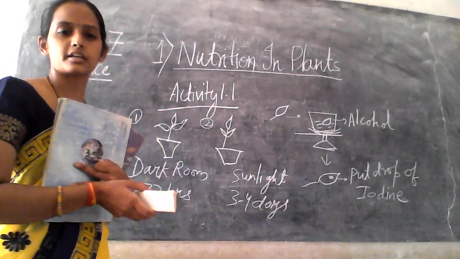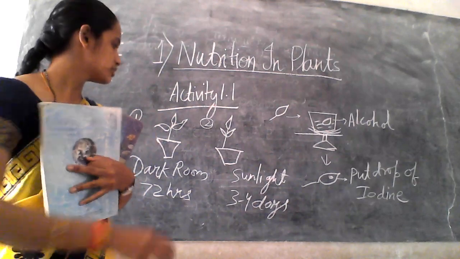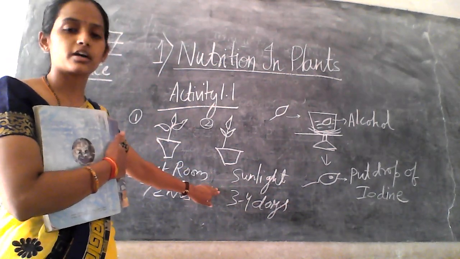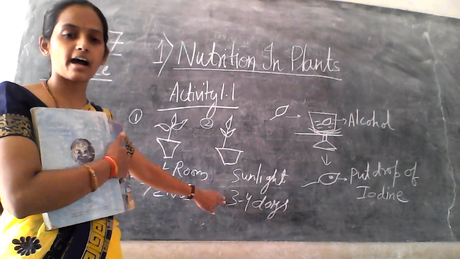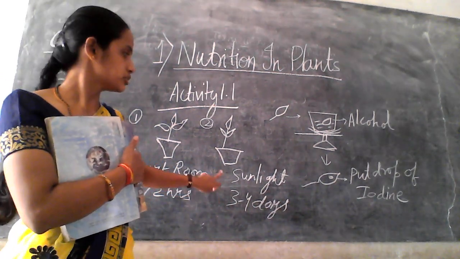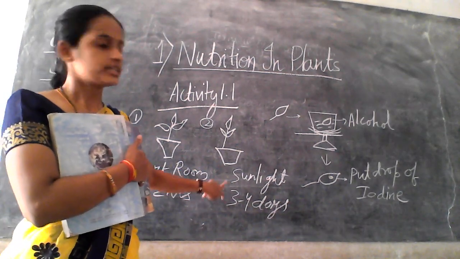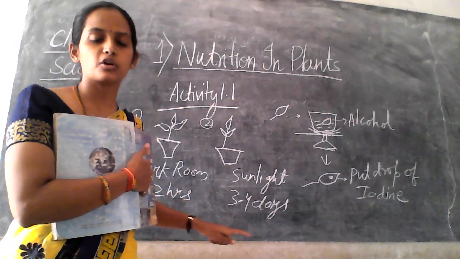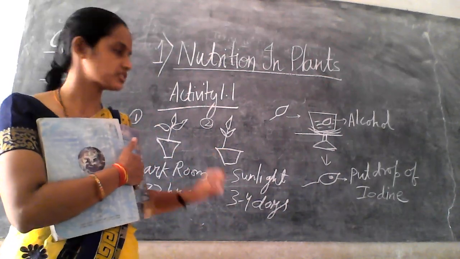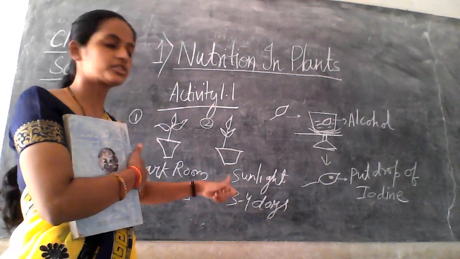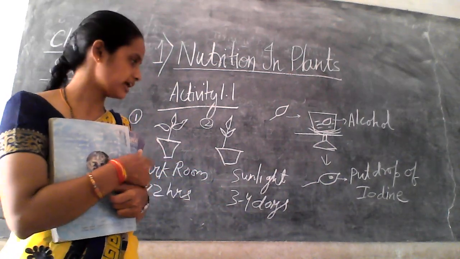So in which there is a presence of starch. Only the second one that is kept in the sunlight has the starch, as it is in the sunlight, right? So it can prepare its own food. So sun is very necessary for the process of photosynthesis, right? Because of that, the second one shows the presence of starch, right?